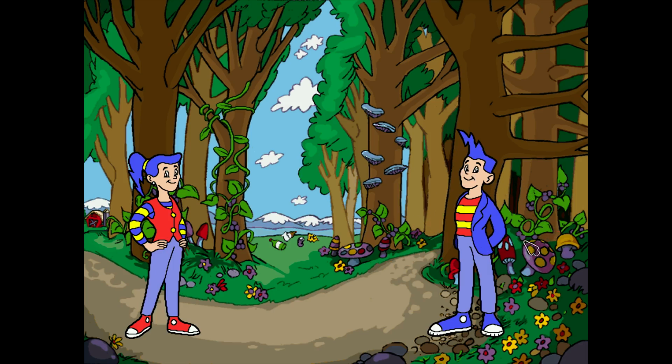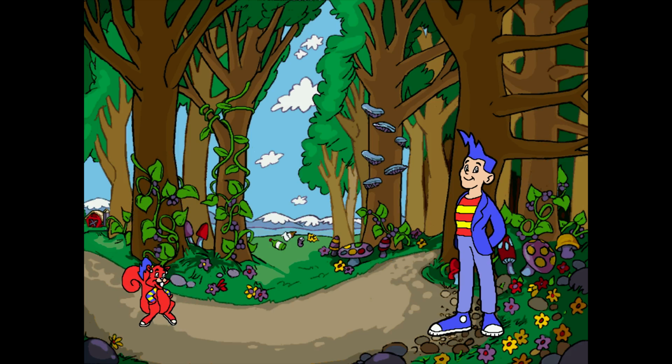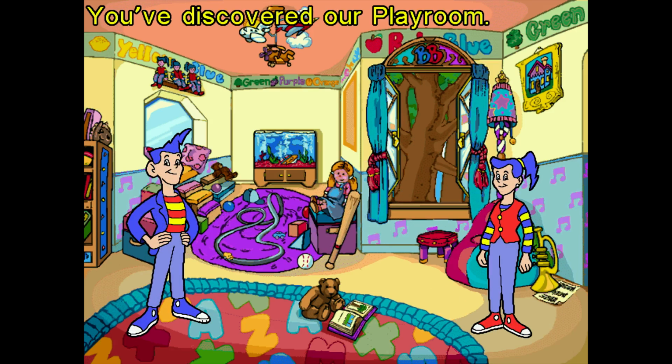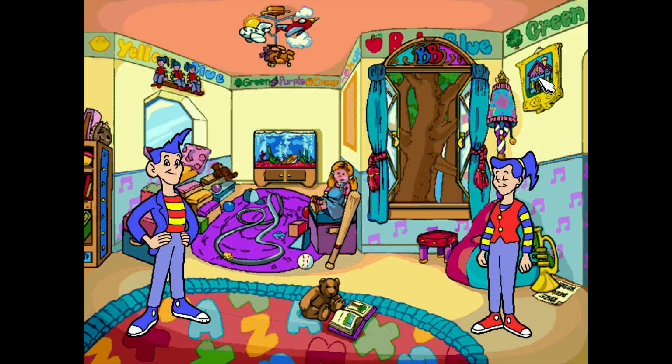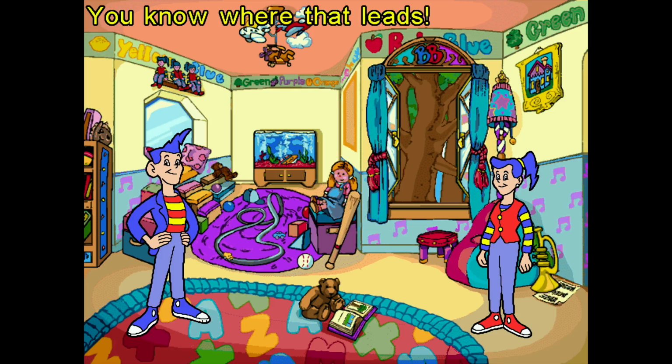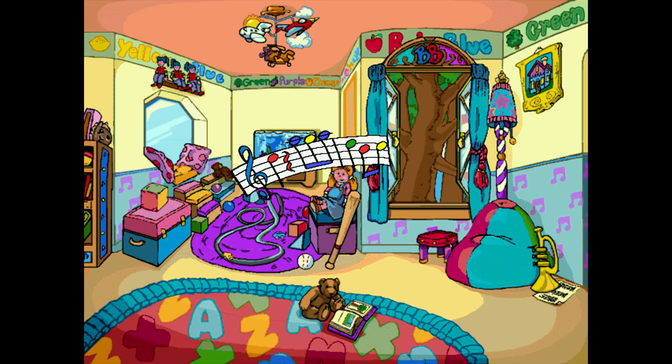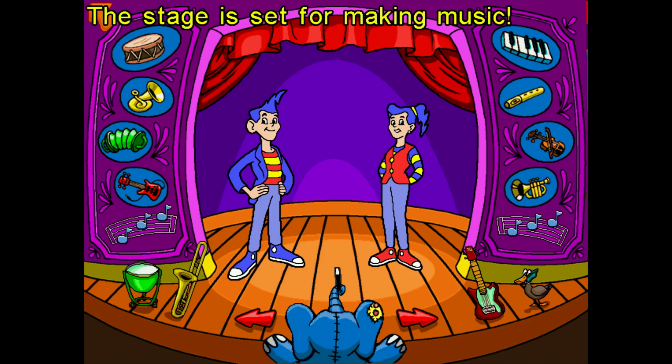Let's see. And wasn't there an arrow that pointed us further down this way? Yes. And this gets us into a bedroom. You've discovered our playroom. And I wonder if the playroom is full of just games or if it's more education. You know where that leads. To our music room. The stage is set for making music.